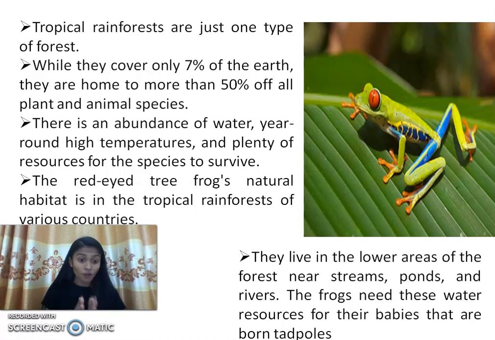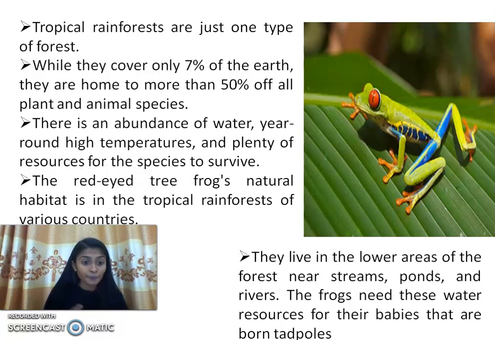See, as I told you, in forest there are lots and lots of species, animals, habitat, diversity, community, everything survives. They used to live in their natural habitat. Right, so it just covers 7% of the earth portion. Tropical rainforests are present only on 7% of the earth, but they are the home to more than 50% of the plants and animals that live in the tropical rainforest or the tropical forest, right? There is abundance of water. Then only do plants and animals survive, because they need water for their survival. As you know, air, water and food are mandatory, right?